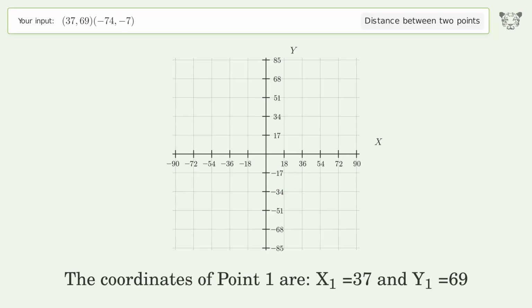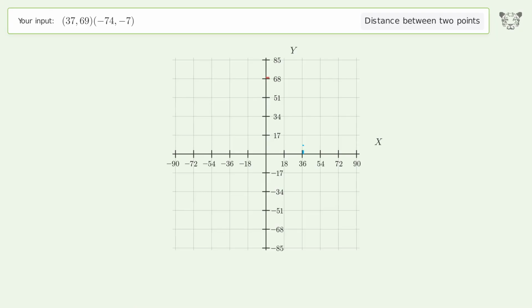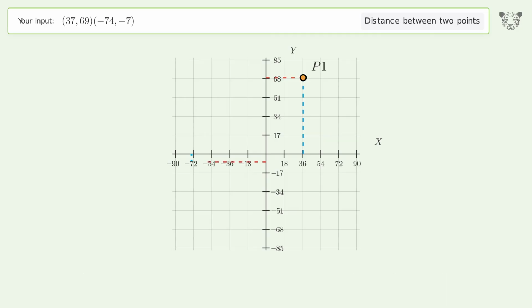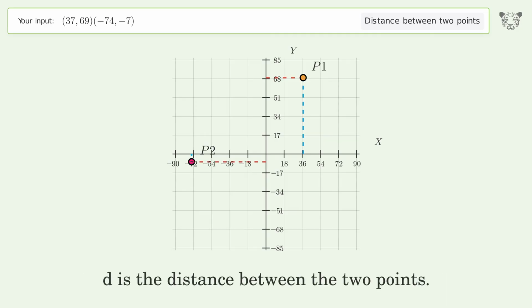The coordinates of point 1 are x1 equals 37 and y1 equals 69. The coordinates of point 2 are x2 equals negative 74 and y2 equals negative 7. D is the distance between the 2 points.